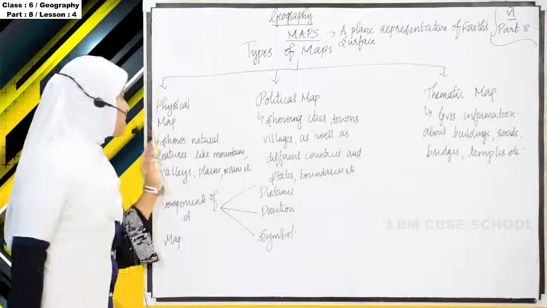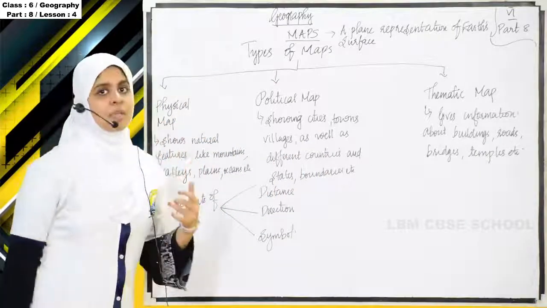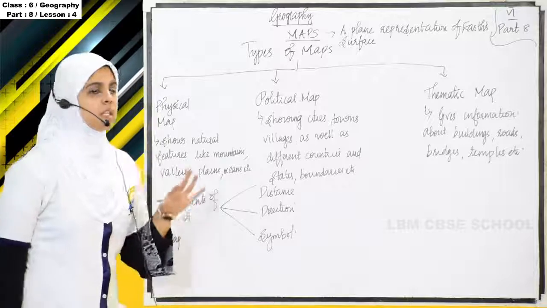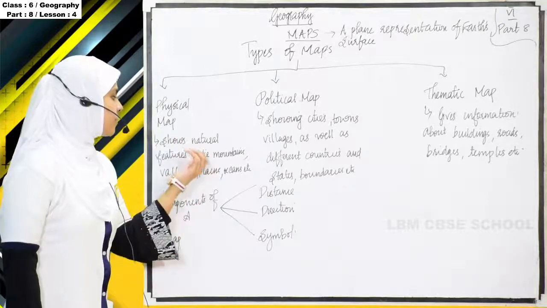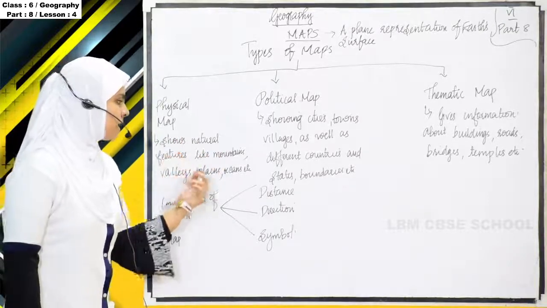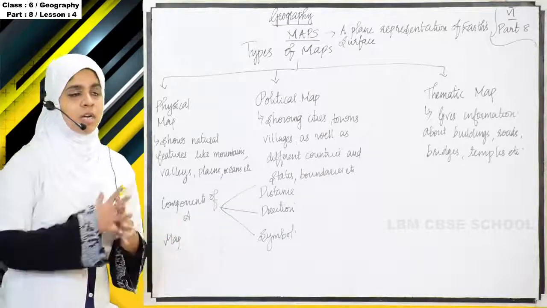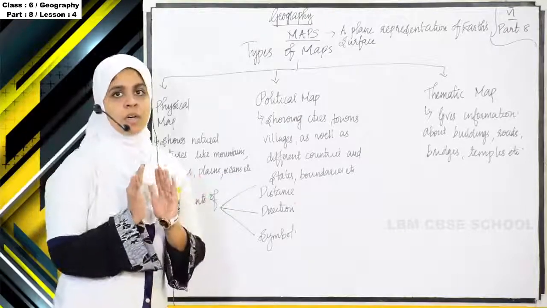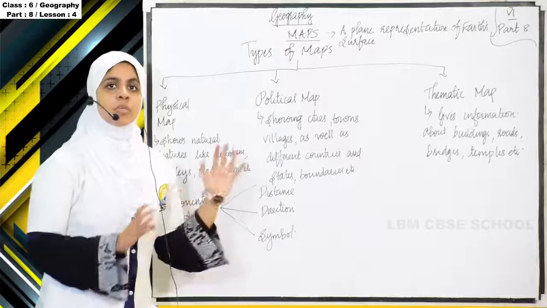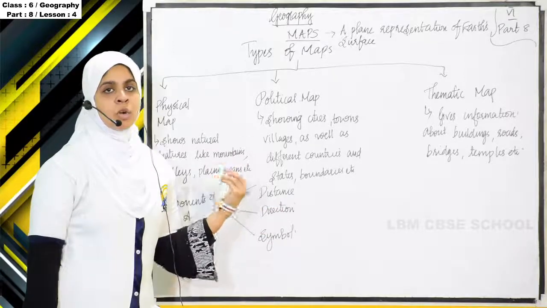So what is physical map, or what are the informations that a physical map will give us? So it shows the natural features like mountains, valleys, plains, oceans, etc. So what are the physical features of our earth? Okay, those type of things are shown in the physical map.